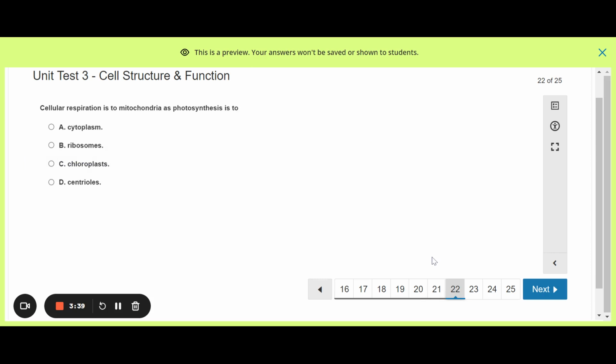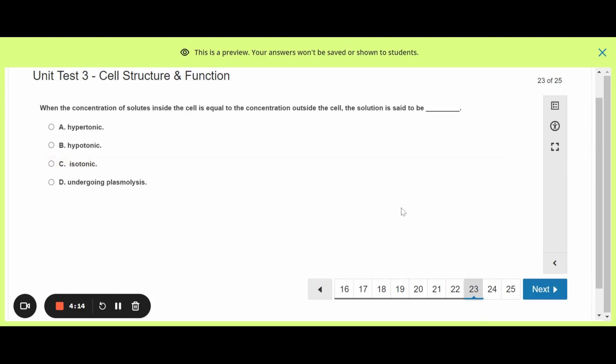Number 22, cellular respiration is to mitochondria as photosynthesis is to what? What's the relationship between cell respiration and mitochondria? Cell respiration occurs in the mitochondria. Photosynthesis occurs where? In the chloroplast. And is that an answer choice? Sure is. C.